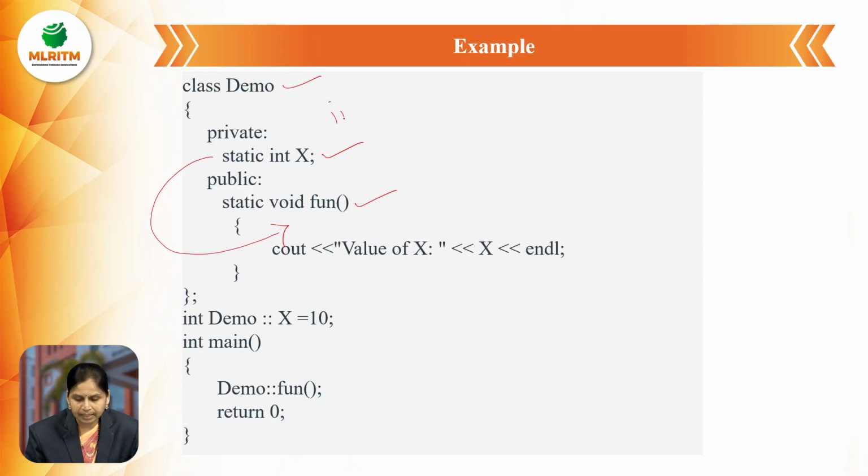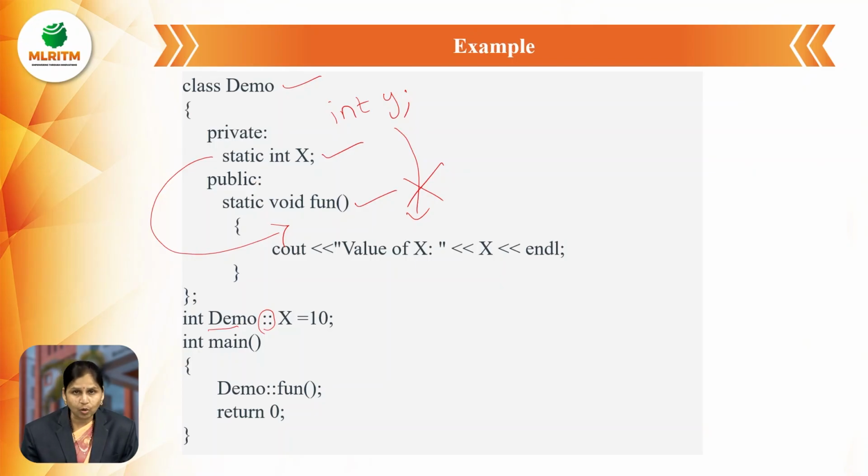For example, I declared one more variable, int y. It is a non-static variable. The static function does not access the non-static variables. A static function accesses only static members. But whenever we use a non-static member function, it accesses both the static and non-static variables. Now, this variable is defined outside the class by using the class name and the scope resolution operator.